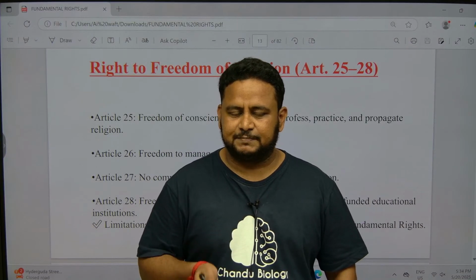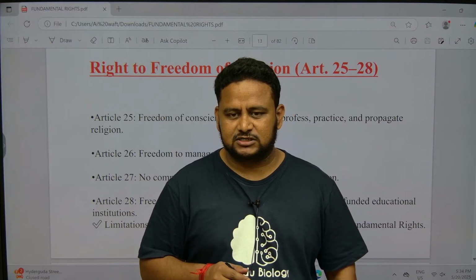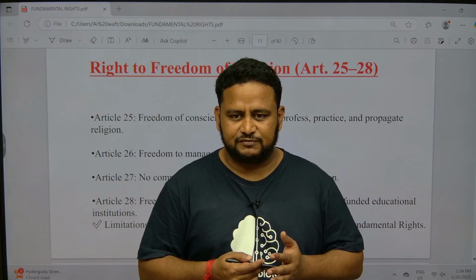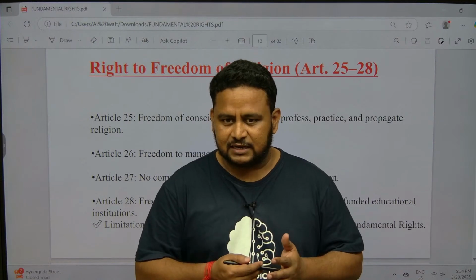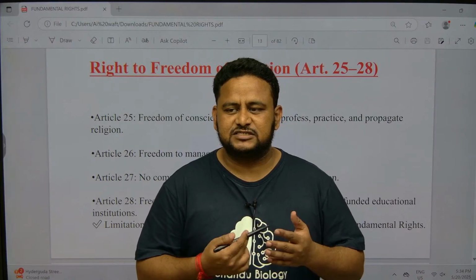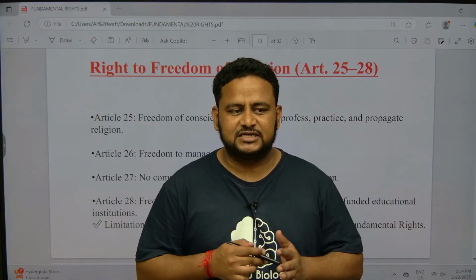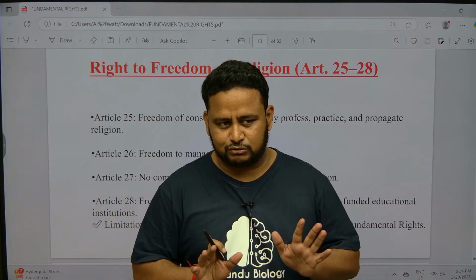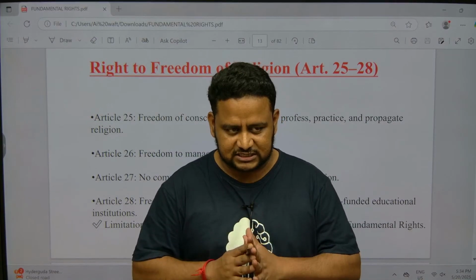Article 12, in the previous class also I told you, talks about the state, and Article 13 talks about judicial review implicitly, not directly, but it is talking about judicial review implicitly. What does it say? The Parliament can make laws or legislate on any matter except that it should not violate or infringe upon the fundamental rights. Okay, that means it is talking about judicial review implicitly, that is indirectly. The word judicial review is nowhere mentioned in the Indian Constitution. Also, judicial review, we borrowed it from the US Constitution. All these things we studied.